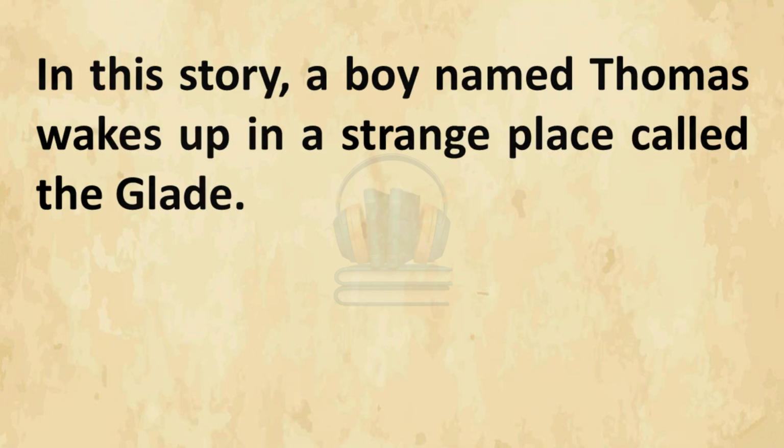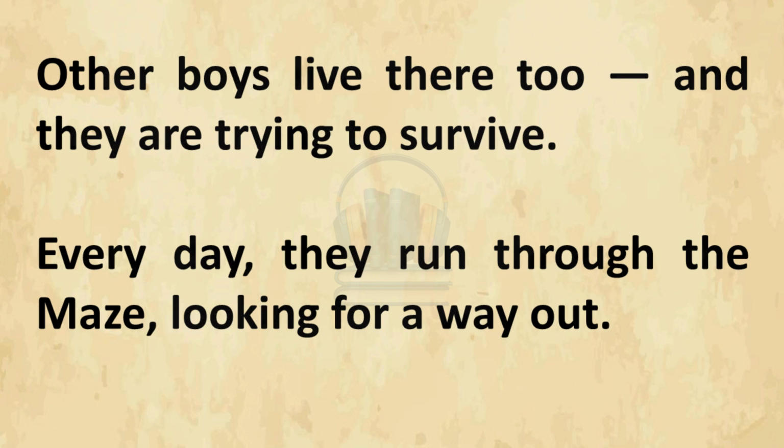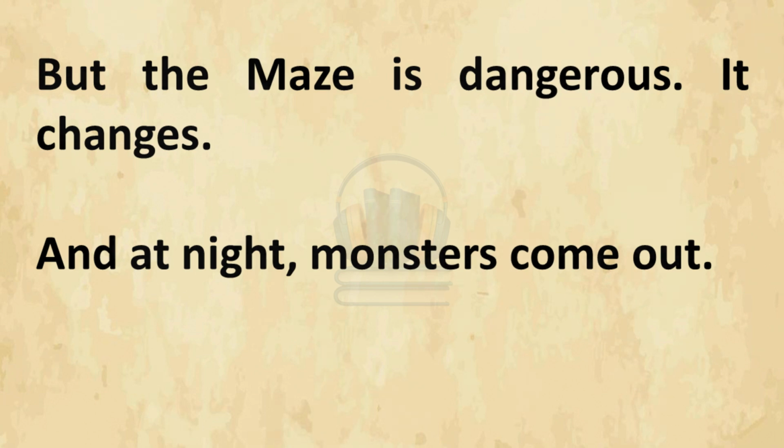In this story, a boy named Thomas wakes up in a strange place called the Glade. He has no memories of his past. All around him is a giant maze, and he is not alone. Other boys live there too, and they are trying to survive. Every day, they run through the maze, looking for a way out. But the maze is dangerous. It changes, and at night, monsters come out.